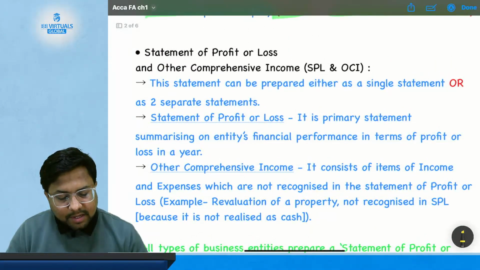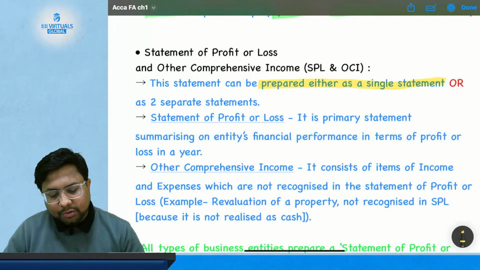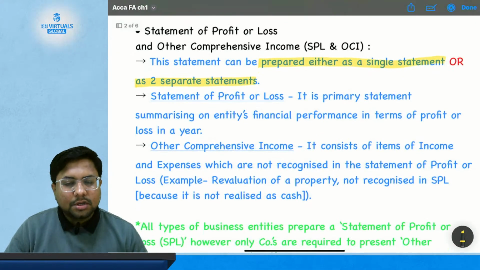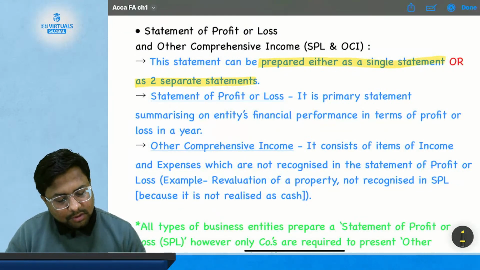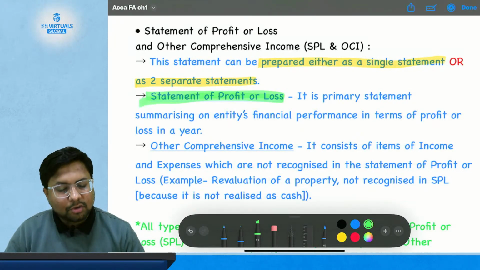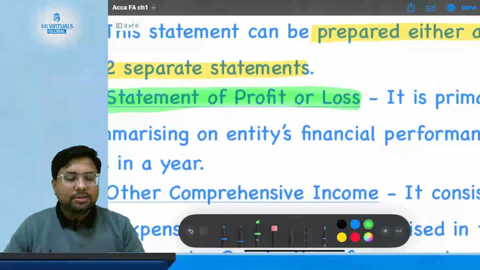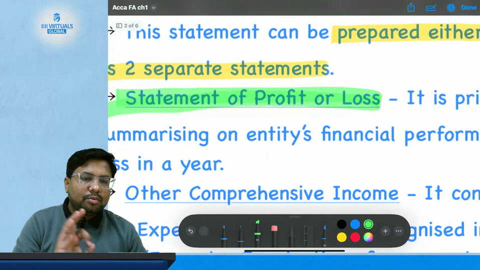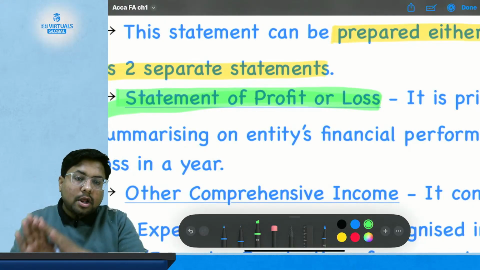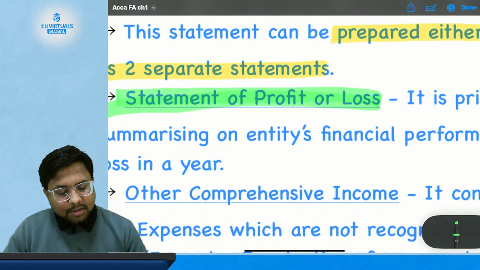This statement can be prepared either as a single statement, that is, it can be prepared together, or as two separate statements. Statement of profit or loss. Now comes to the main heading. What is it? It is going to talk about statement of profit or loss. It is not statement of profit and loss. It is statement of profit or loss, because either you will have a profit, or you will have a loss. You cannot have both at the same time. So it is called statement of profit or loss. So either profit, or loss, not profit and loss. Okay. So don't make a mistake like this.